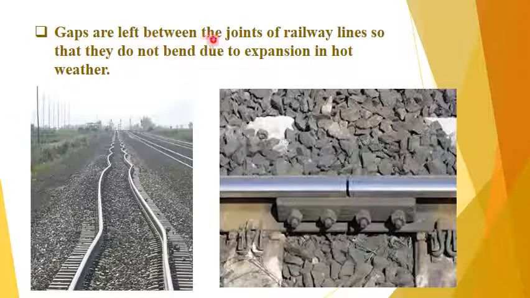Now gaps are left between the joints of railway lines so that they do not bend due to expansion in hot weather. Look here, these small expansion gaps are present between the railway lines, and the reason is that they do not bend during expansion in hot weather. In hot weather the metal expands, and if there is no gap between them, there is a chance of the metal bending. So small gaps are left between these railway joints, so due to expansion they do not bend during hot weather.